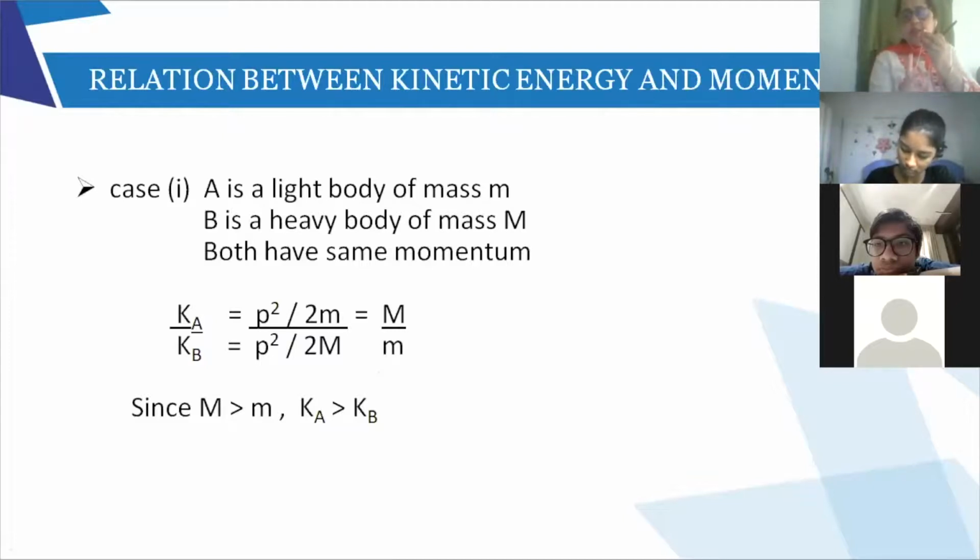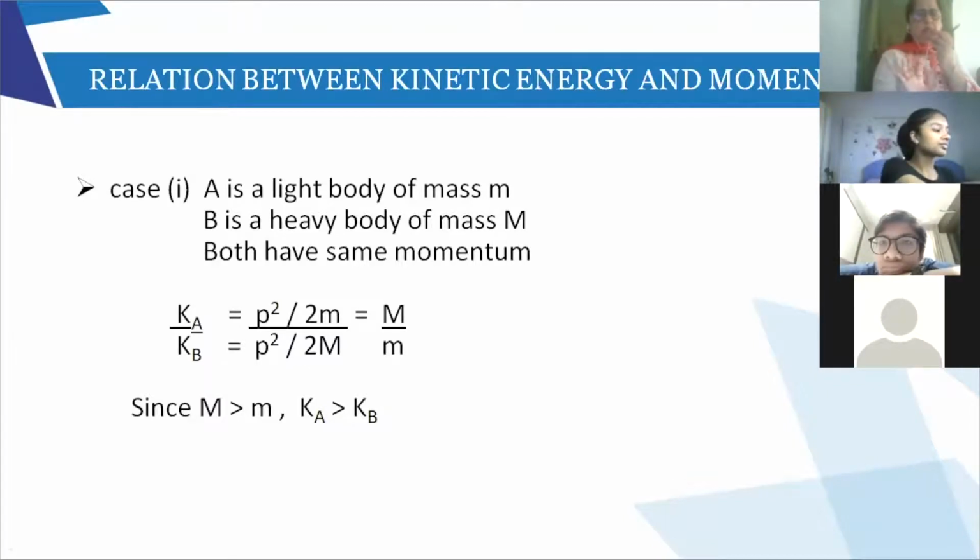If the momentum of both the bodies is same, then the kinetic energy of the lighter body will be more than the kinetic energy of the heavier body.